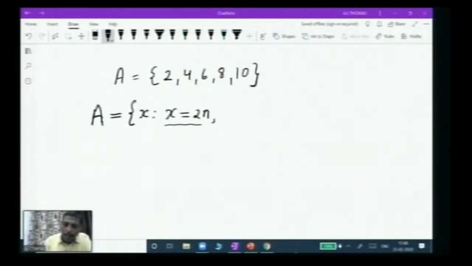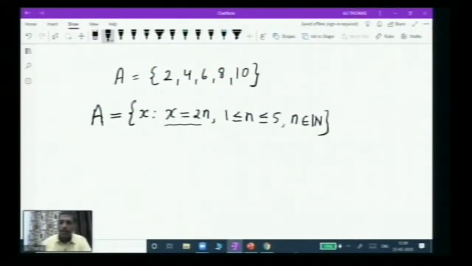I'm going to write that n goes from 1 to 5, because the first number is 2 multiplied by 1, that would be 2. The second number would be 2 multiplied by 2, that would be 4. But it is still not complete. Why? Because if n is from 1 to 5, there exist numbers like 1.5 also, but we don't want those. So we have to specify where this n is coming from: n should come from the natural numbers.